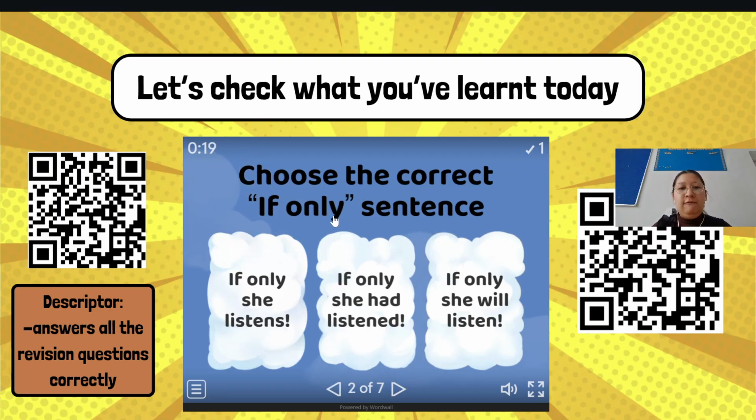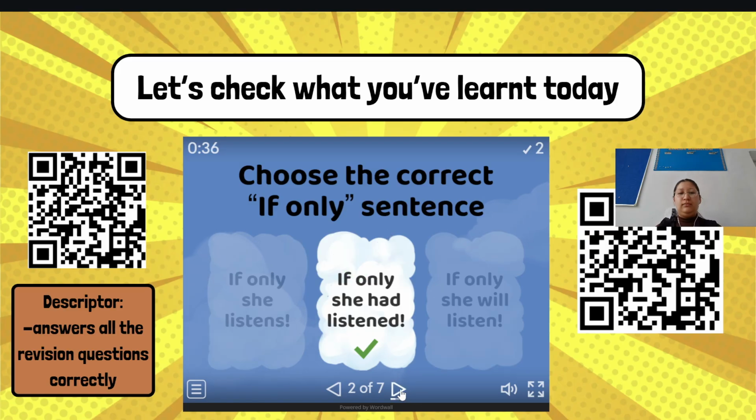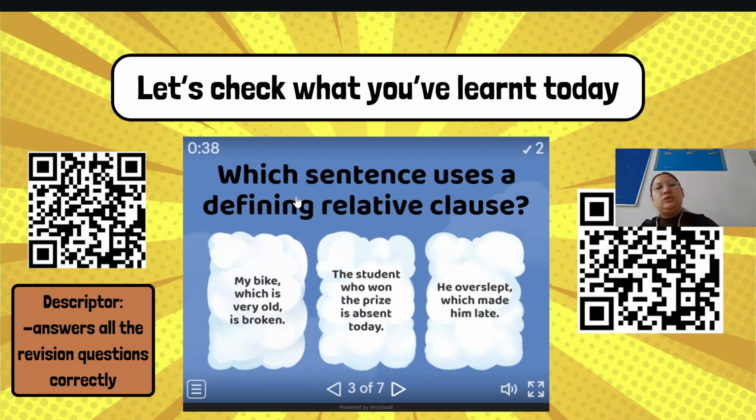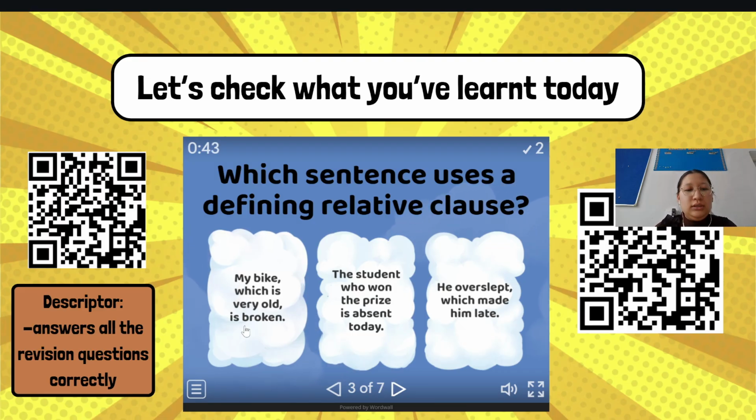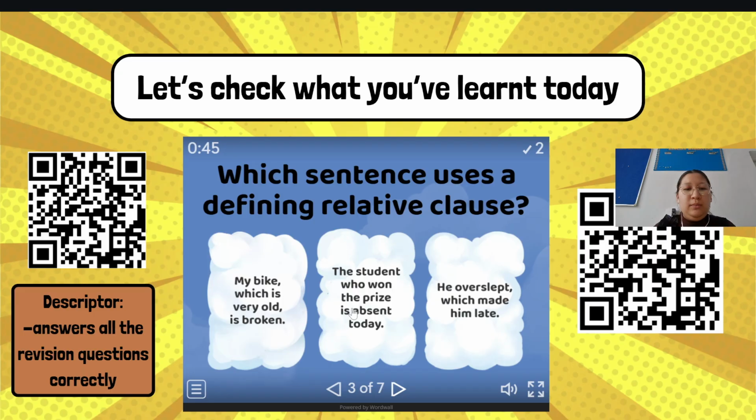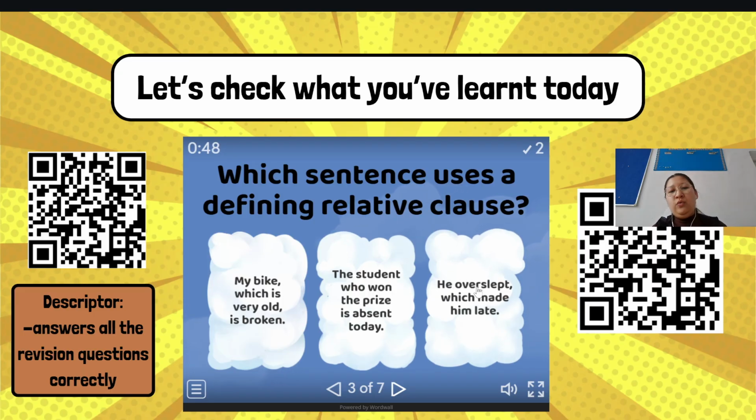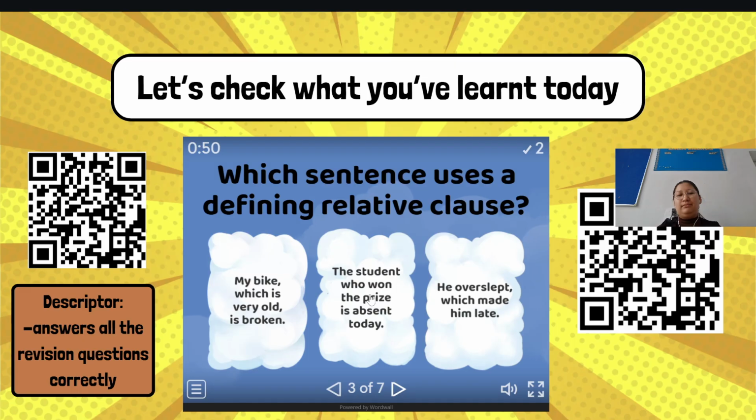Choose the correct if only sentence. If only she listens. If only she had listened. If only she will listen. We know that if only is used with the past perfect. So the answer is this one. Which sentence uses a defining relative clause? My bike, which is old, is broken. The student who won the prize is absent today. He overslept, which made him late. The correct answer is B.